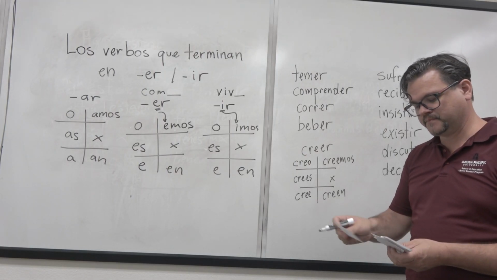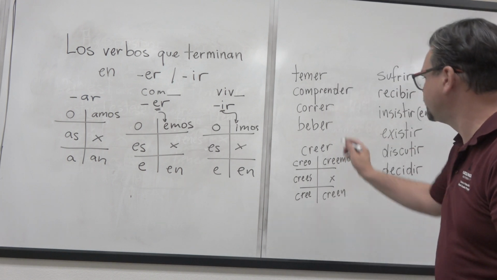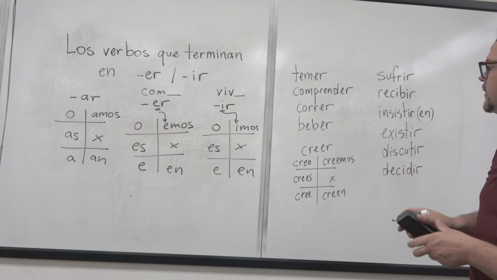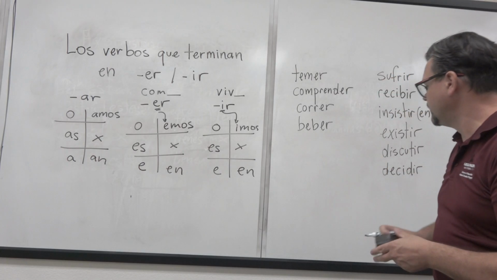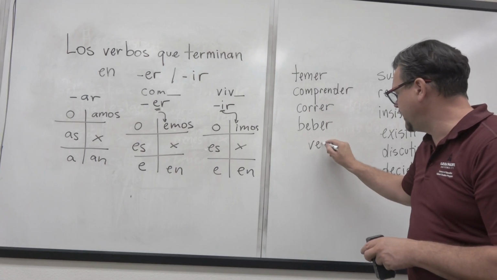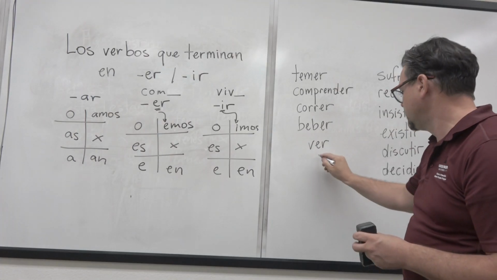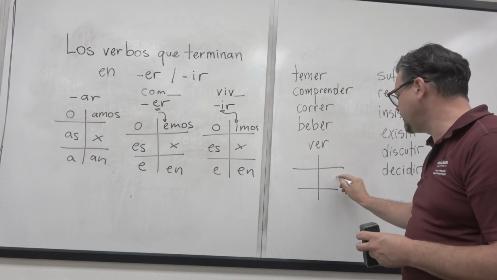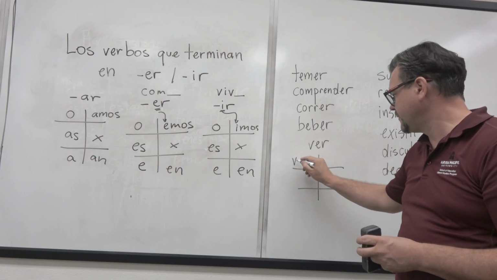¿Ok? And then, there's also, for ER endings, going to erase the verbo creer, el verbo ver. ¿Ok? Similar a mirar. Similar. ¿Sí? But this one is irregular. ¿Ok? Es el verbo irregular. Call it irregular.